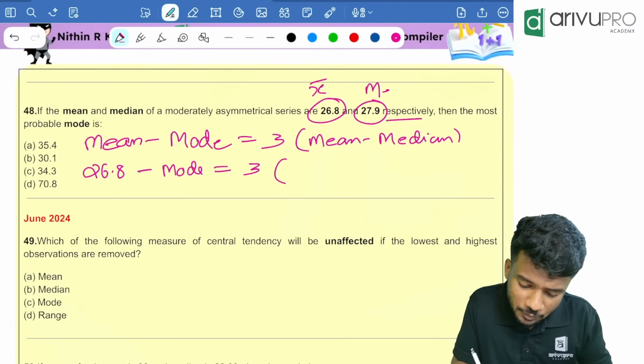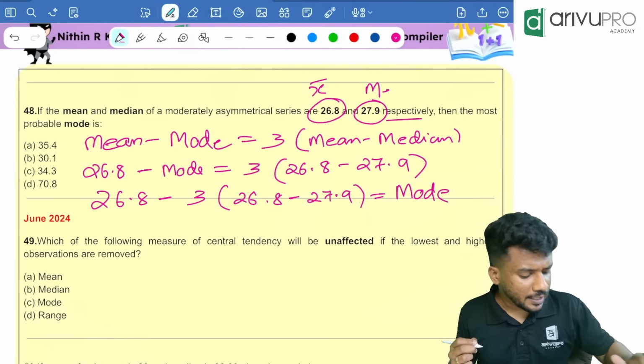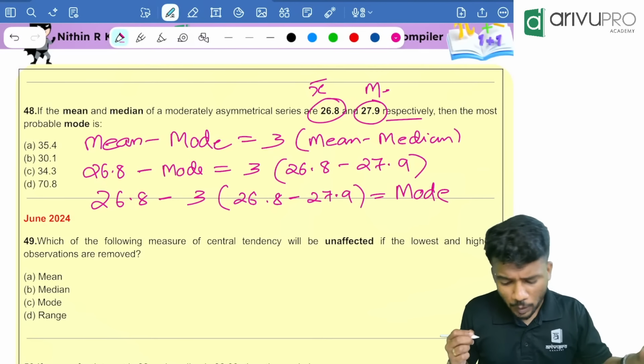Now take your calculator and please do it. So I'll write 26.8 minus 3 into 26.8 minus 27.9, which is equal to mode. Mode goes to the other side, it will become plus mode. Take your calculator and do it for me. 26.8 minus 27.9 is equal to minus 1.1.